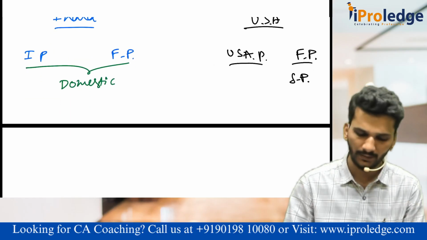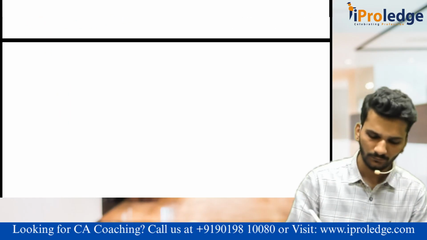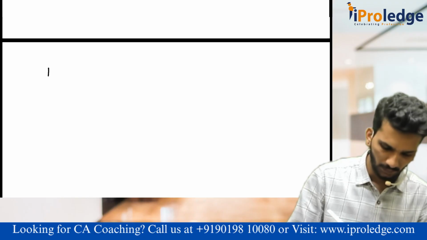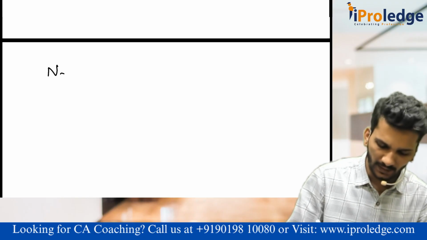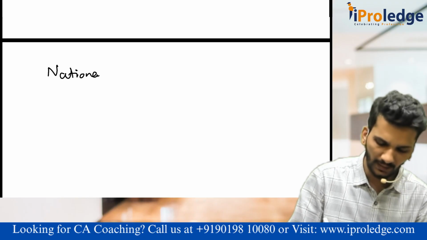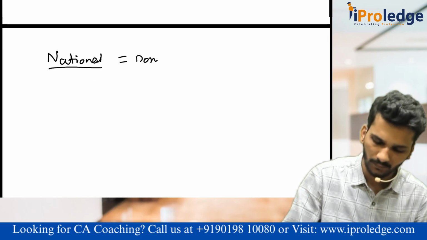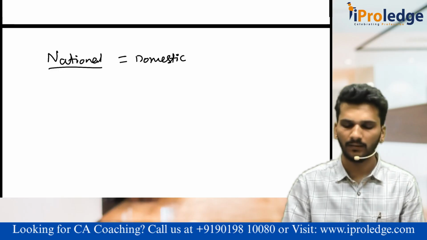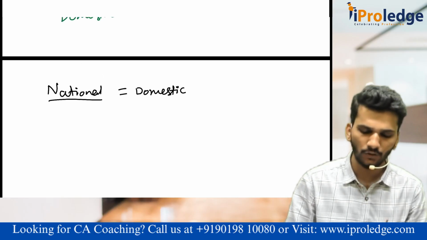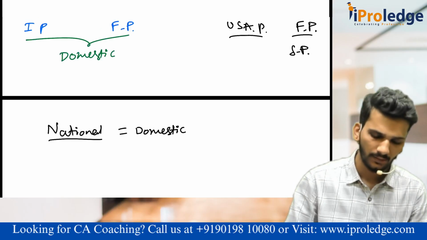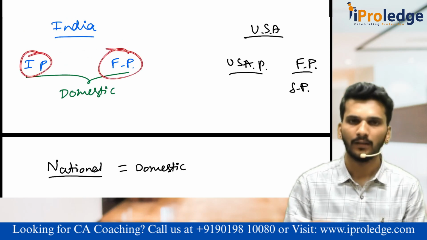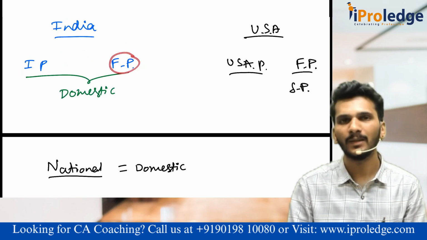Yes, sir, perfect. Now, for the purpose of getting the national, you have to do domestic. Sir, what is domestic? We know that there are Indian people as well as foreign people, but foreign people are not Indian people.